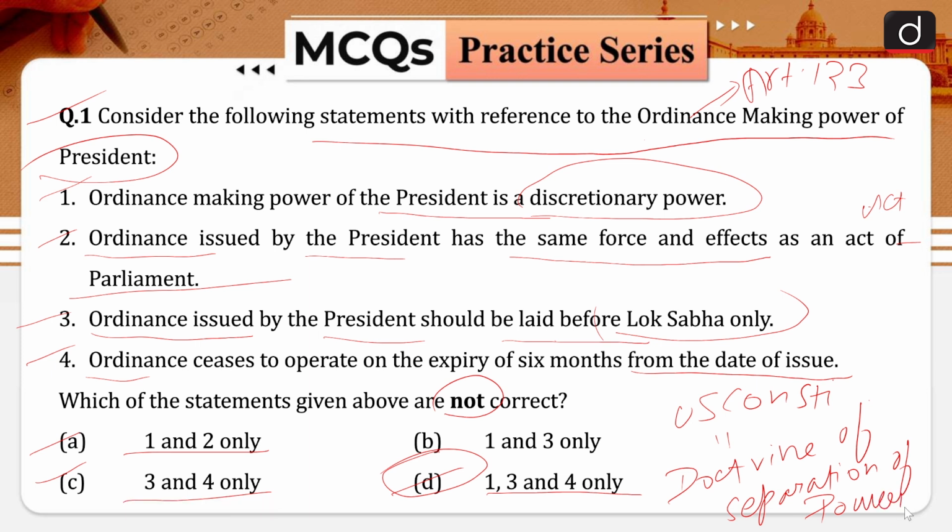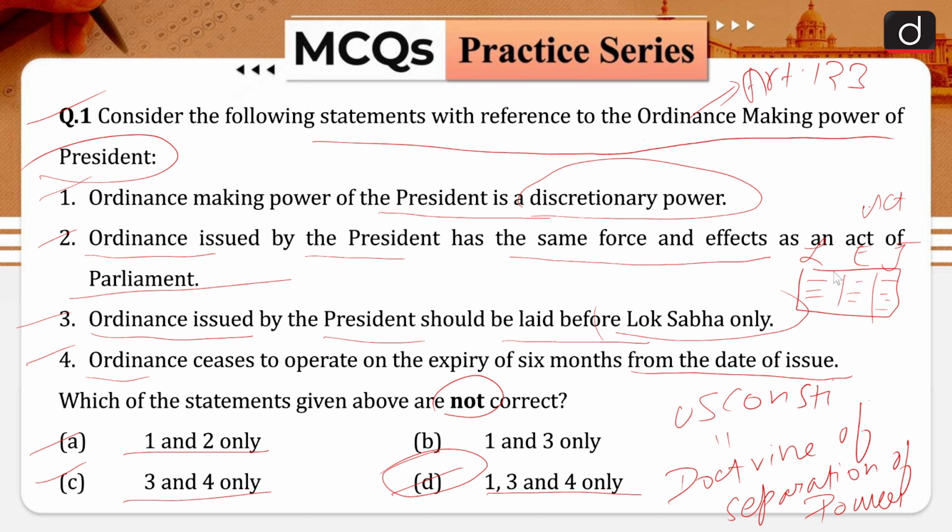So what is this doctrine of separation of power? We are all aware that there are 3 organs of the government: legislature, executive and judiciary. And the doctrine of separation of powers states that they have their own powers in their respective sphere and they cannot encroach on each other's sphere. This doctrine is very strict in the Constitution of the United States of America.